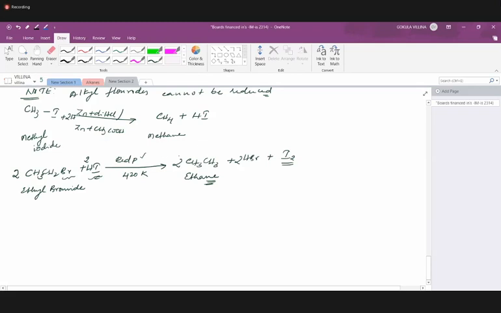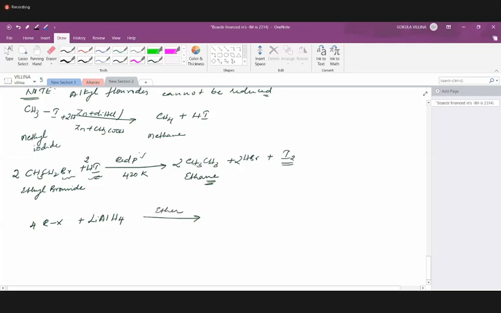Okay, now the next one. Besides heating with red phosphorus, there is lithium aluminum hydride. If you take lithium aluminum hydride, LiAlH4, in presence of ether, an organic solvent, all the 4 hydrogens will be replaced.